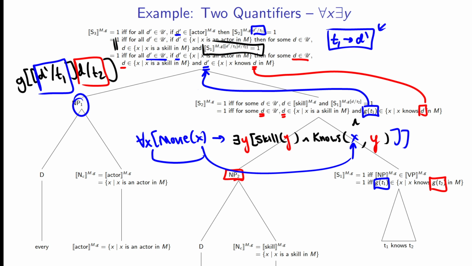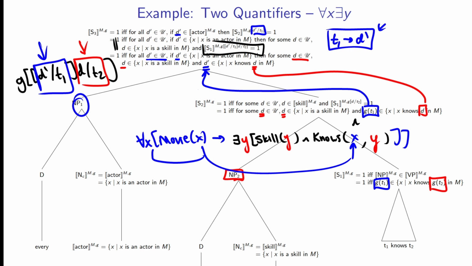So in our tree, when we're reading from top to bottom, this one occurs first. D prime binds first. It's the highest bound thing. It's the quantifier with a wide scope. And then this binds second, d over t2. So that's why we have d of t1 in the inner brackets and d of t2 in the outermost brackets. Anyways, let's take a look at the other example and contrast it with this one.